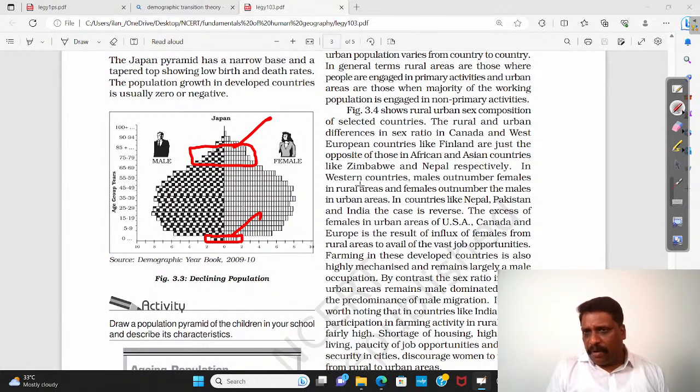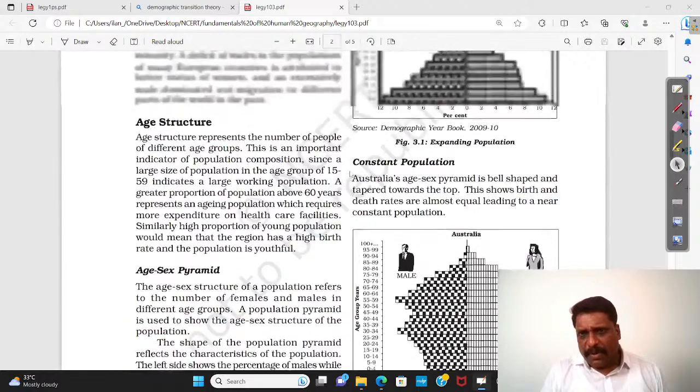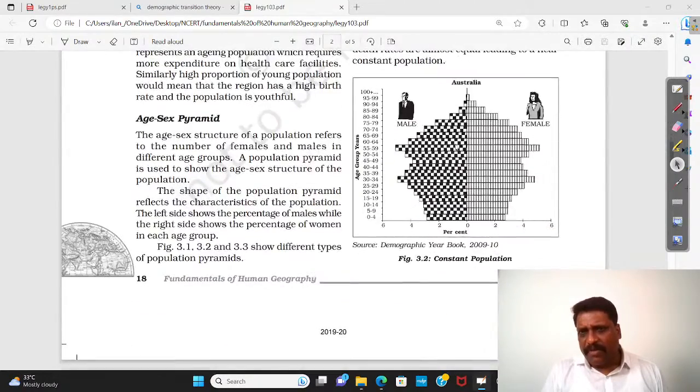And my dear friends, if you look at all these graphs very keenly, you'll be finding one thing. Whenever I talk about old age population, it is a universal trend: you'll be finding more female population than male population.